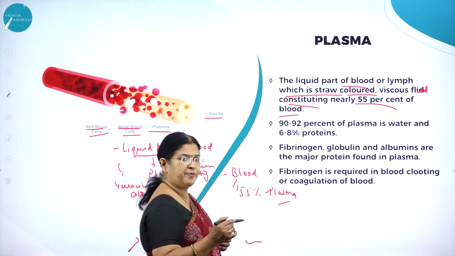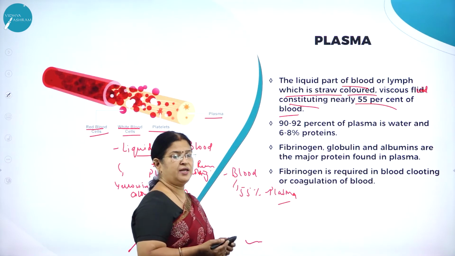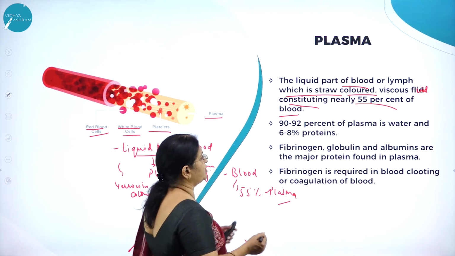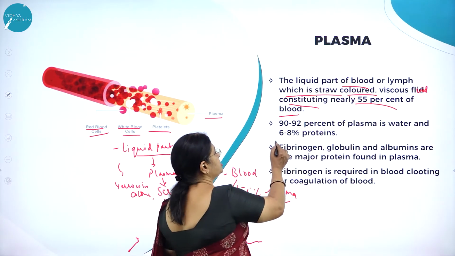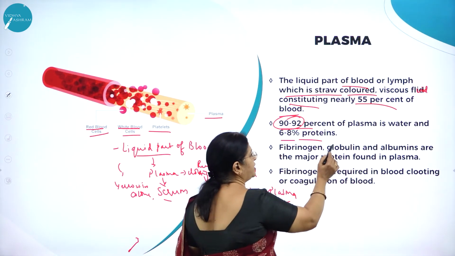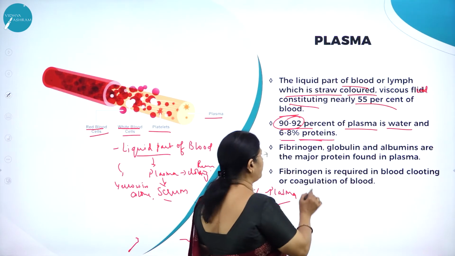So the major component of blood is what? The liquid part of blood called plasma. As I said, it is a fluid, and it has around how much? 90 to 92% of plasma is water and 6 to 8% is proteins. So 90 to 92% of plasma is made up of water, and 6 to 8% is made up of proteins.